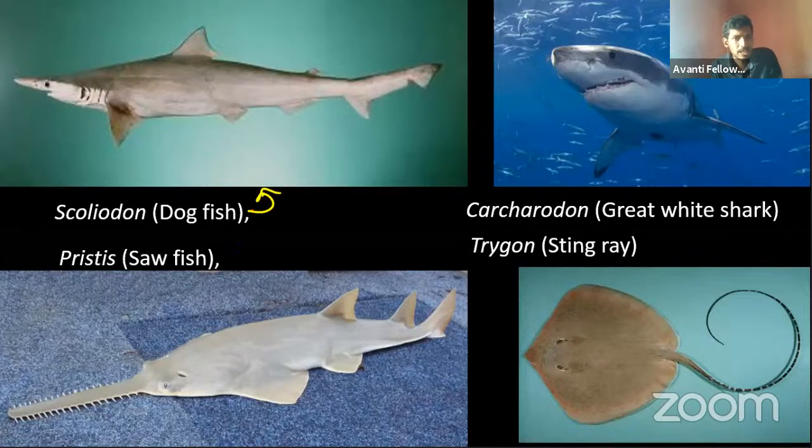This is the Scoliodon, and this one is Pristis, that means sawfish. And the third one is Carcharodon, that means great white shark. This is larger. As you can see how terrible it is. You can just compare it. Do both of them look similar?